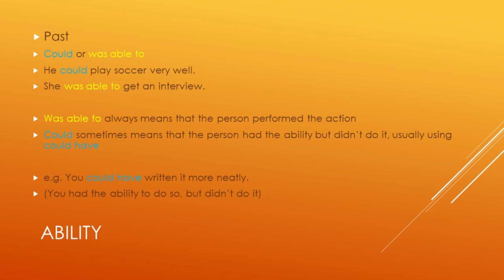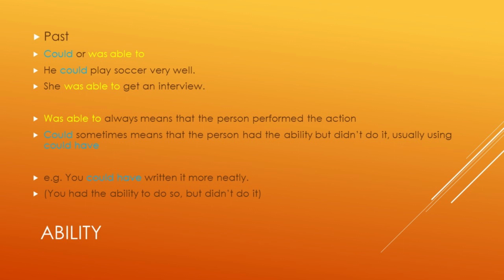So I think if you reverse these, he was able to play soccer very well, she could get an interview. Really, there's not a big difference between the two meanings. So this is quite nice and easy to understand.